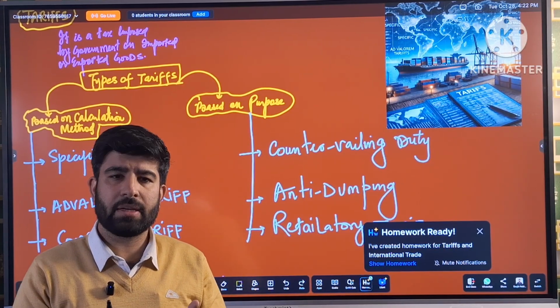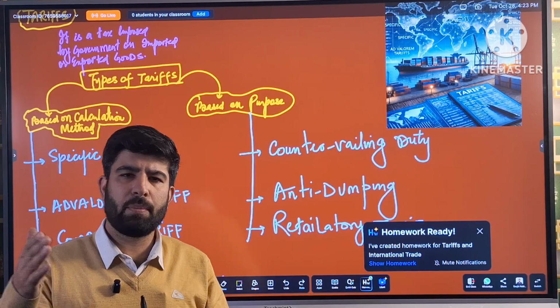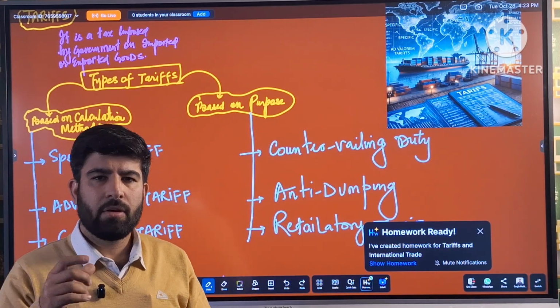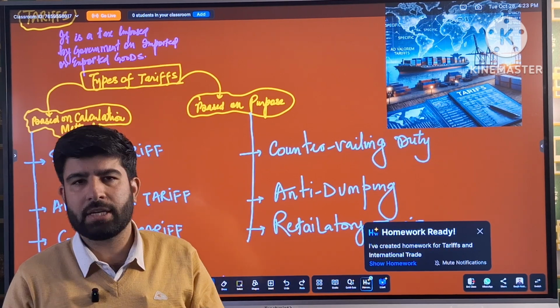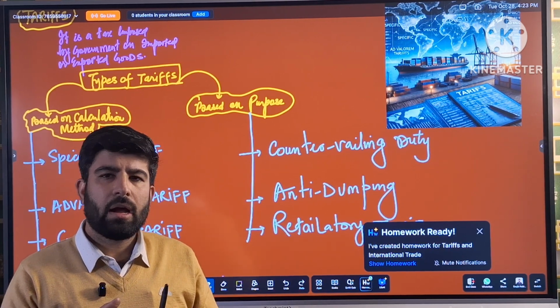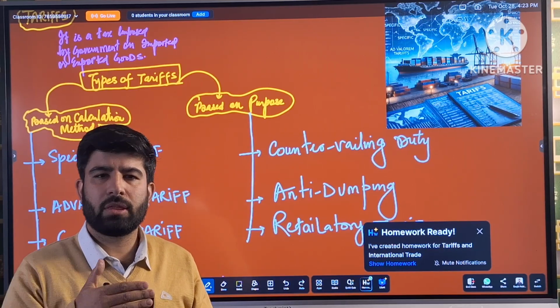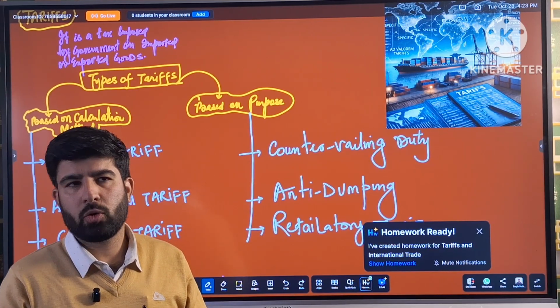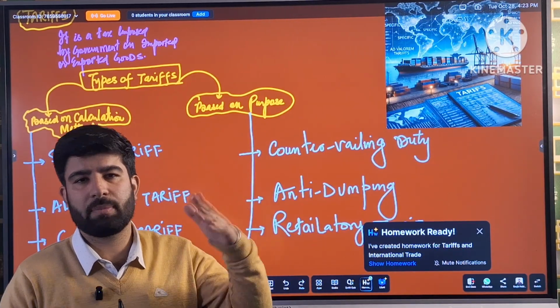But when a country feels that the exporting country encourages its goods to be exported to a particular country, for example, if India feels that America is encouraging its exported goods into India, then India, along with the general tariff, imposes an extra tariff on that product, which is called countervailing, to counter those imported goods from the USA, which are being encouraged by its government.